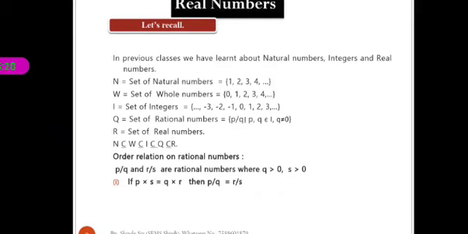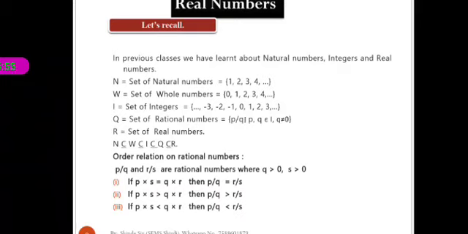Now the second condition: if P into S is greater than Q into R, then the first rational number is greater than the second, meaning P by Q is greater than R by S. And the third condition is: if P into S is less than Q into R, then P by Q is less than R by S.